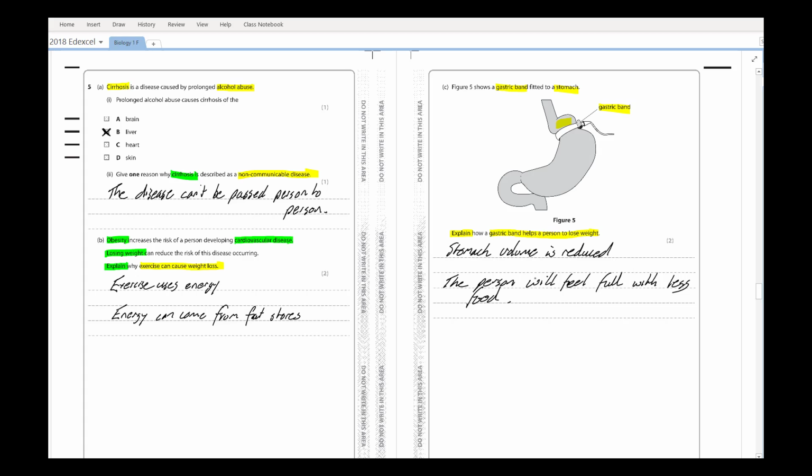You could also have the person eats less food, so that means that stored fats are going to be used up as well. And let's move on to the next part of the question.